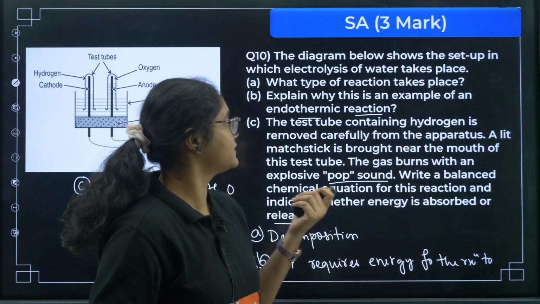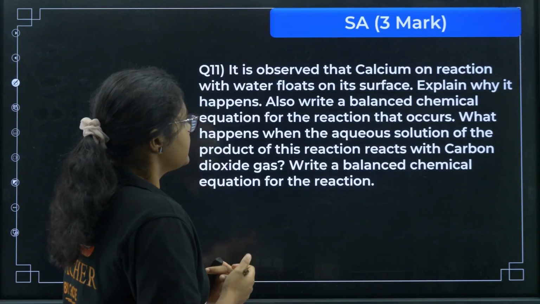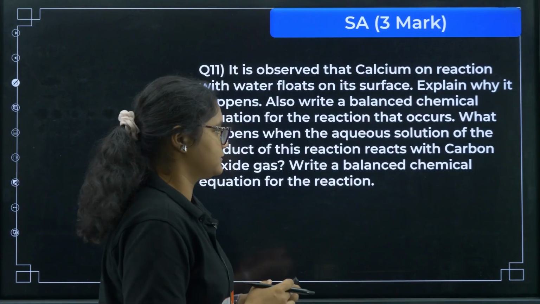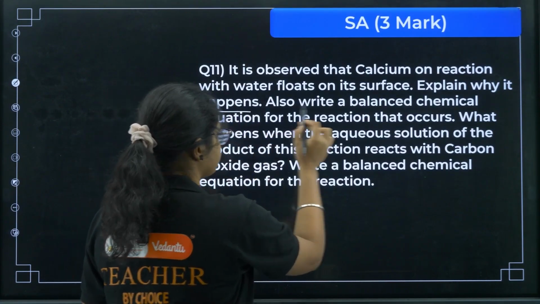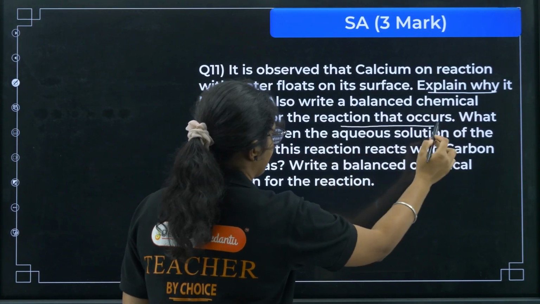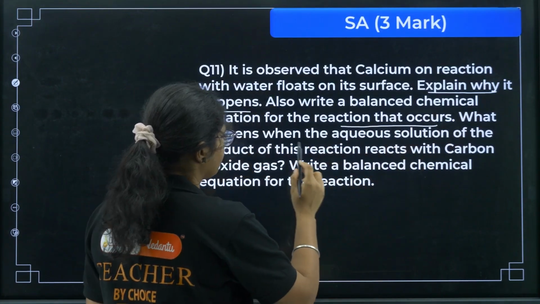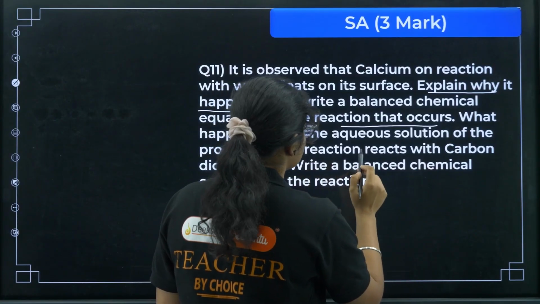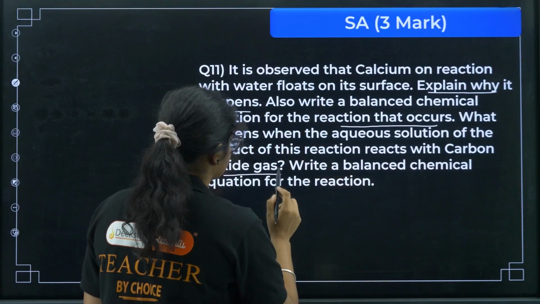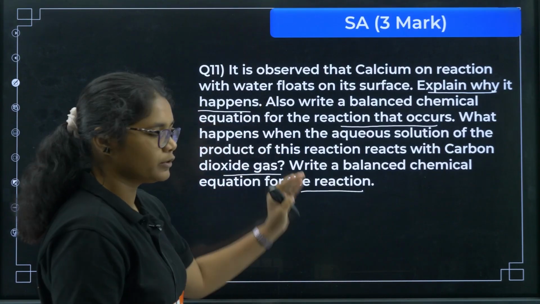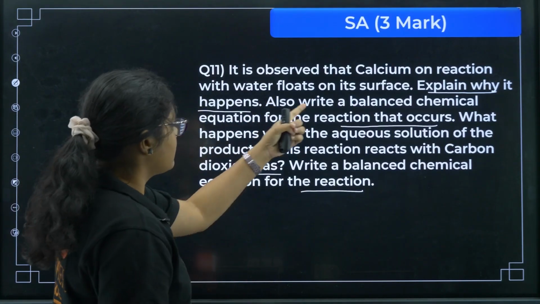Okay, so next one, it is observed that calcium on reaction with water floats on its surface. Explain why it happens. This is the first thing. Okay, next, also write a balanced chemical equation for the reaction that occurs. Second thing, what happens when the aqueous solution of the product of this reaction reacts with carbon dioxide gas? Write a balanced chemical equation for this. Okay, so we have 4 questions here. First of all, why it floats?